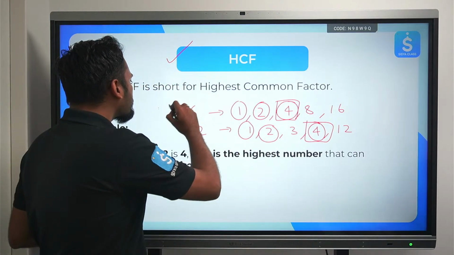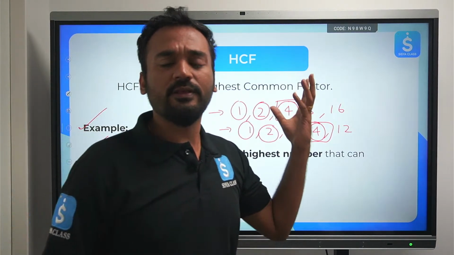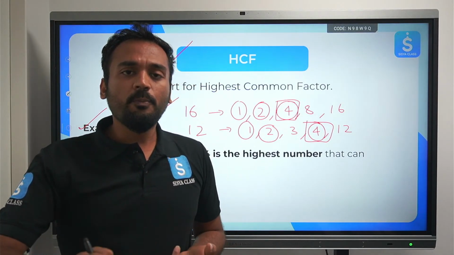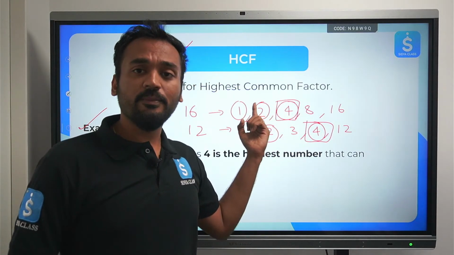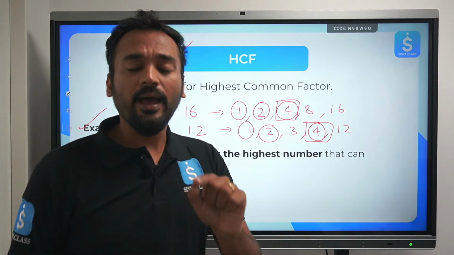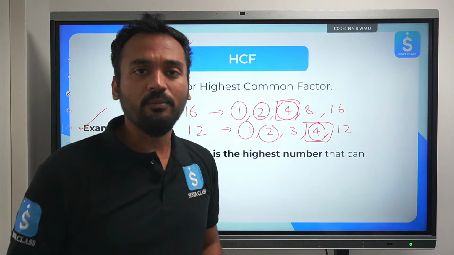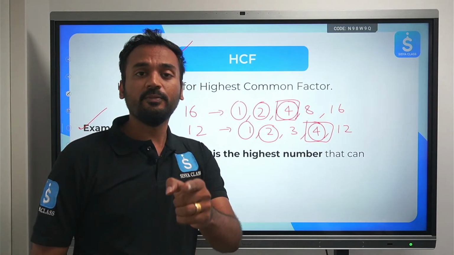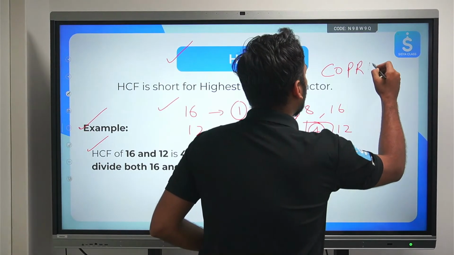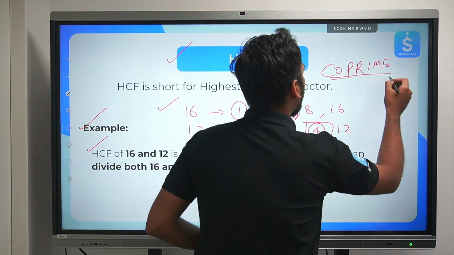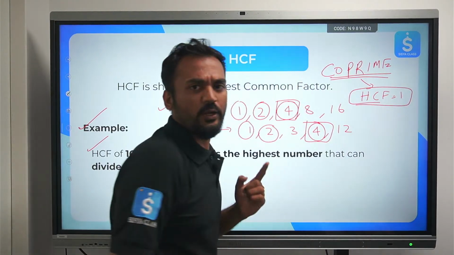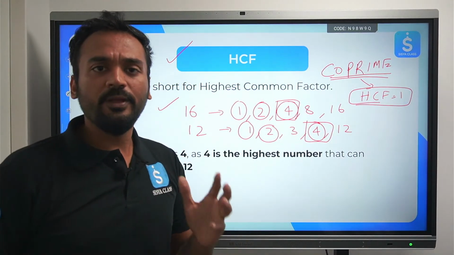Now here, I'll try to tell you one important extension to this. You have understood prime numbers and composite numbers. You would know co-prime numbers also, and co-prime is directly related to the definition of HCF. Any 2 numbers which have HCF equal to 1 are known as co-prime numbers, and you would be using this concept in simplification of fractions also. You may note this point as well. This is very important: co-prime numbers will have HCF equal to 1.